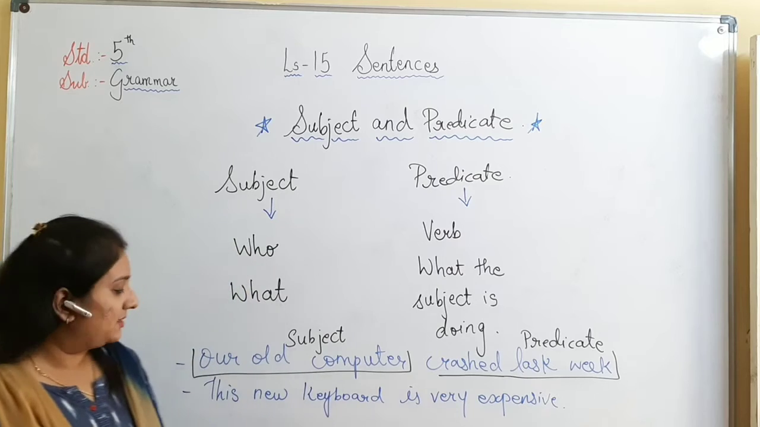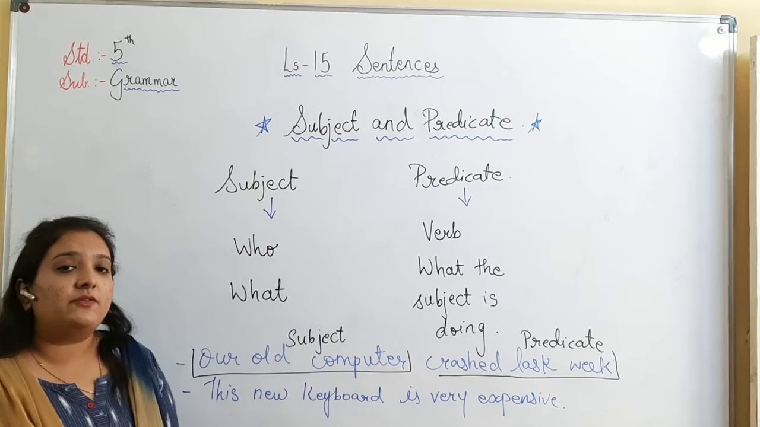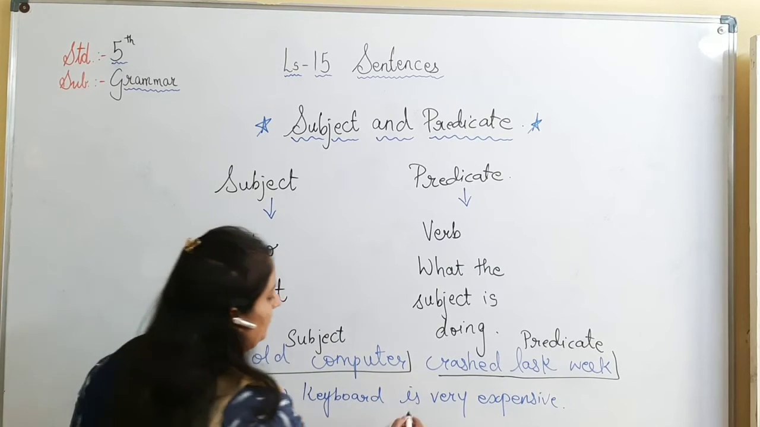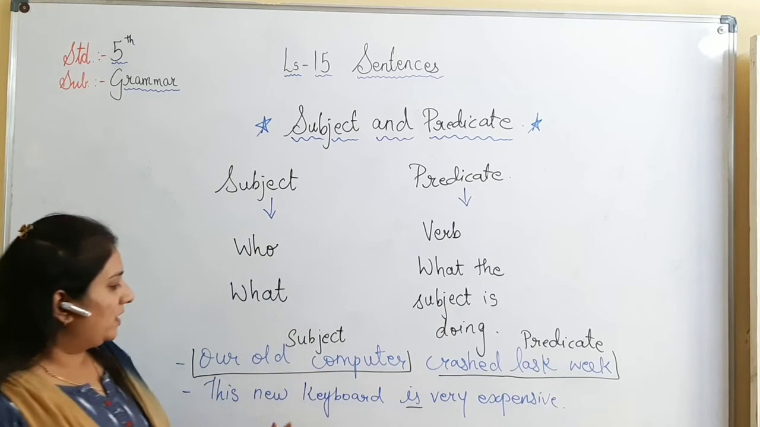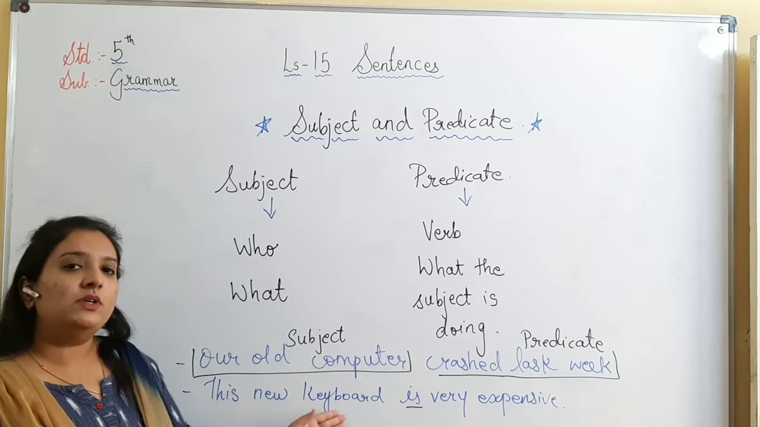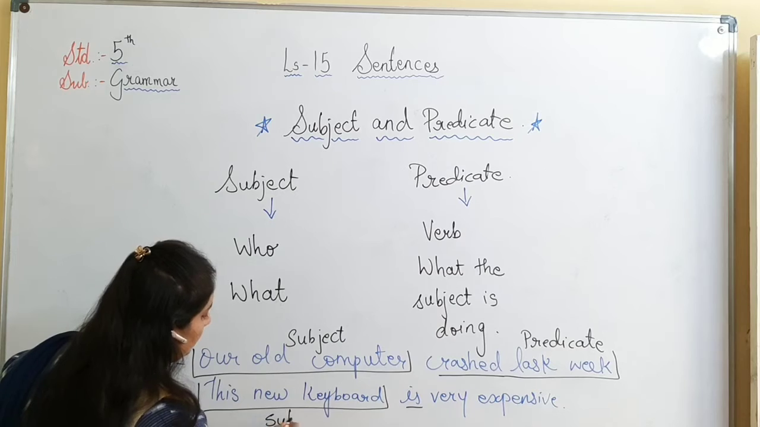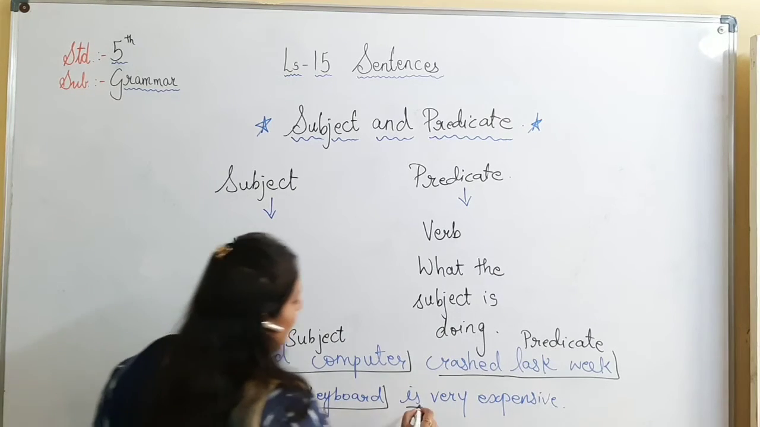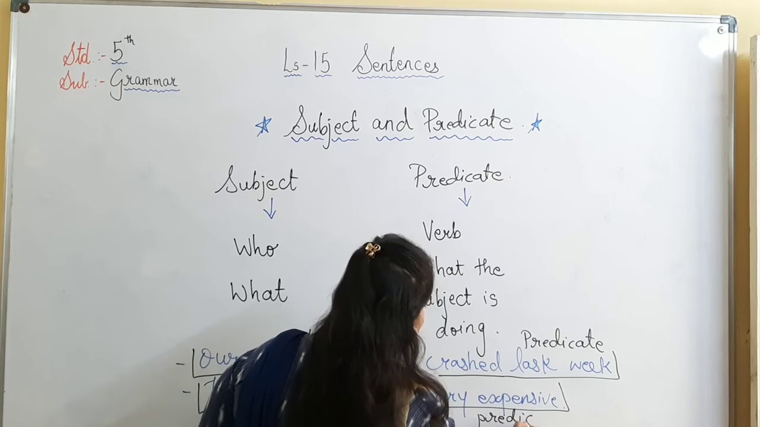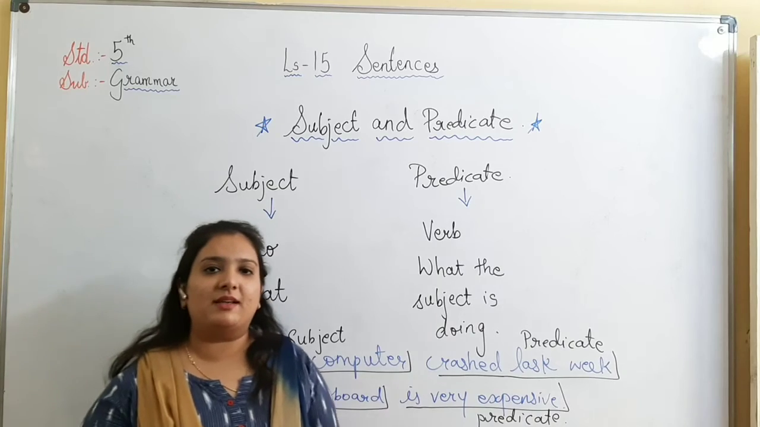Okay. Next, this new keyboard is very expensive. So first we have to find the verb in the sentence. So the verb here is, is. If I ask the question, what is very expensive? I get the answer, this new keyboard. So this new keyboard will become subject and is very expensive will become predicate. Let us look at some more examples of subject and predicate.